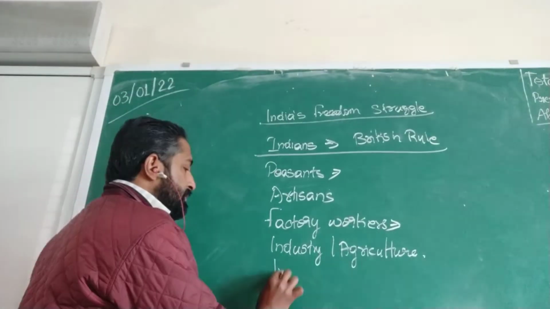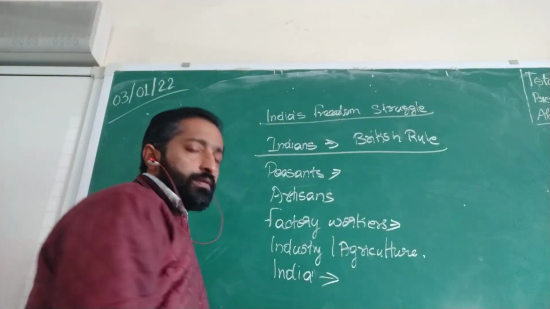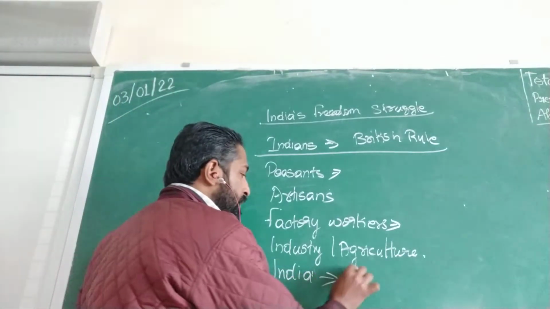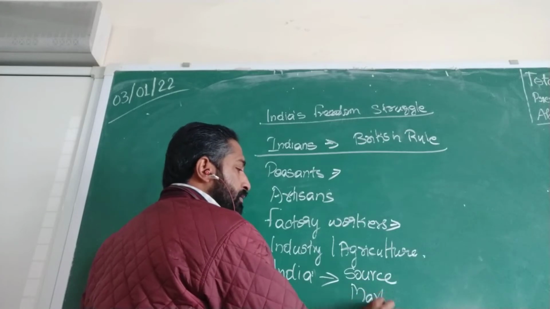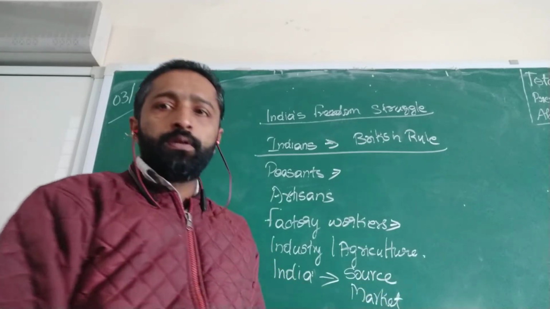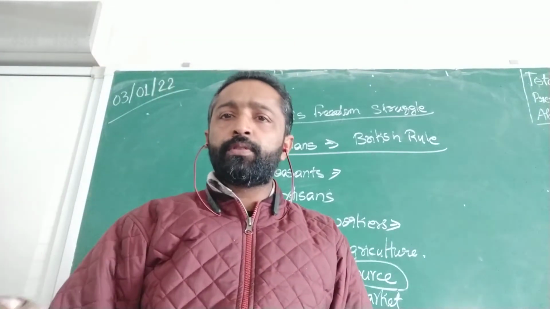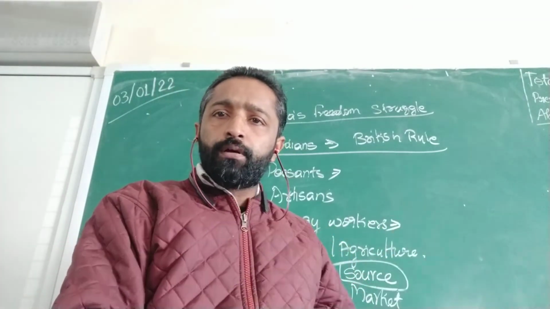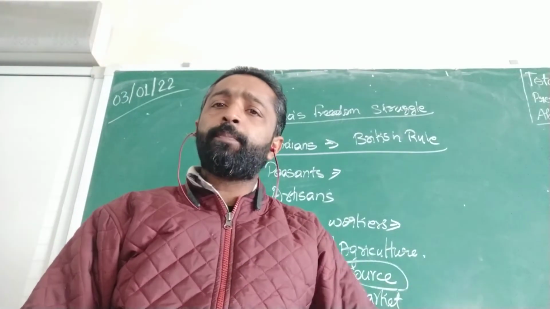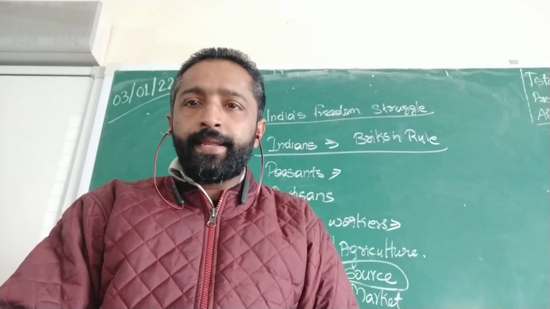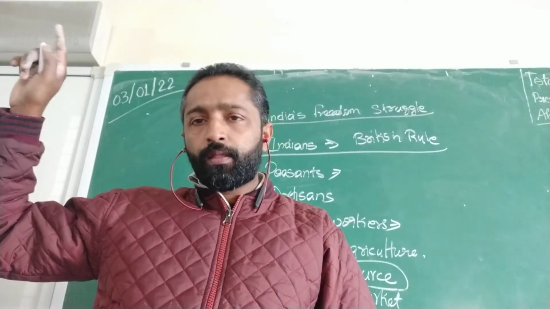And how did they treat India? There are two things to be learned. One is a source of raw materials and a market for the finished products. So what does it mean, India as a source of raw materials? The British came to India and collected all the raw materials and took them to Britain.